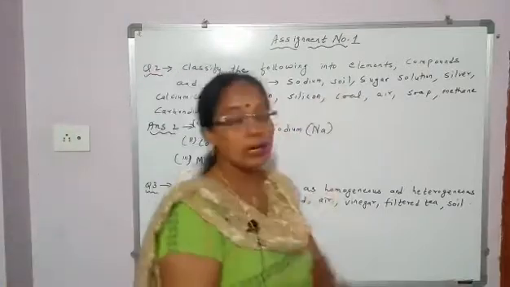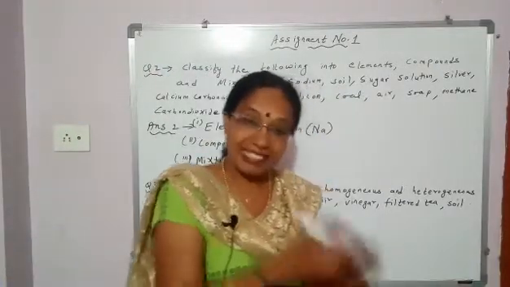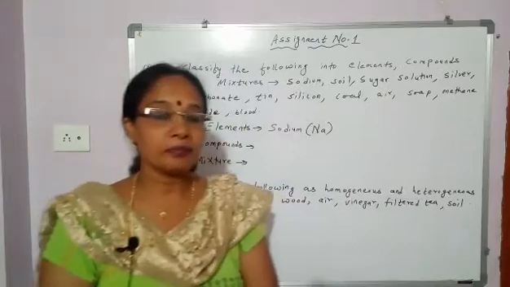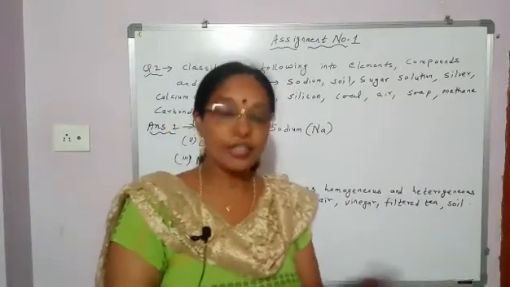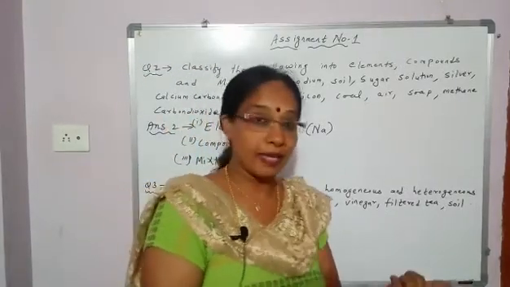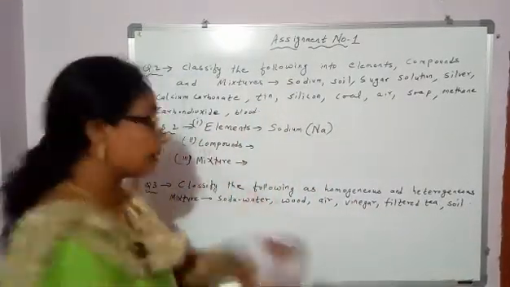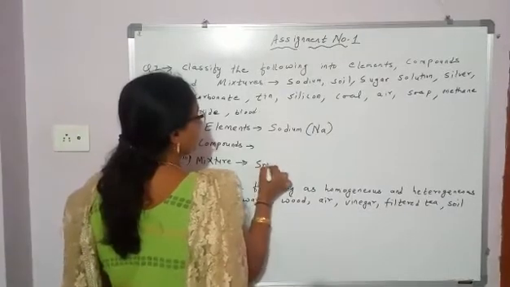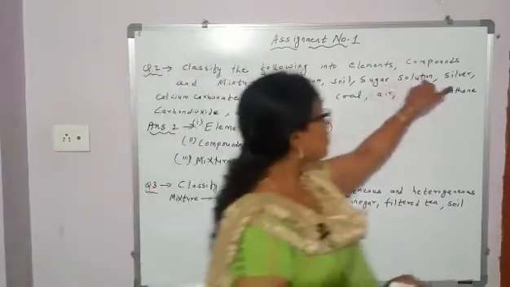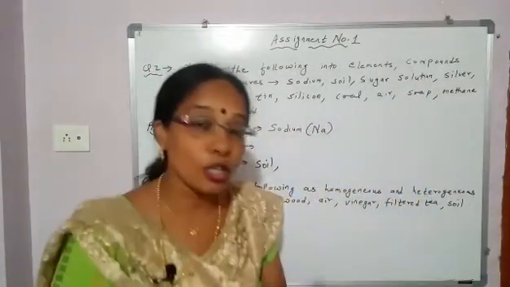Next, soil. In soil, many things are mixed in any ratio. So, which will it be, element, compound or mixture? Soil is a mixture. Next, sugar solution. What is in sugar solution?